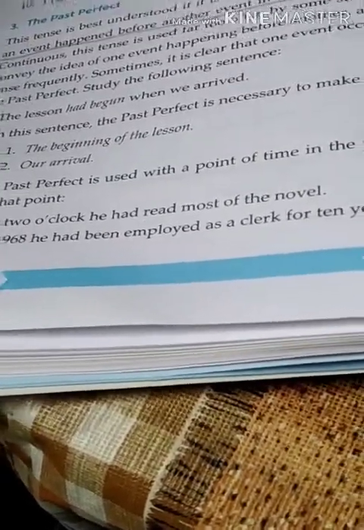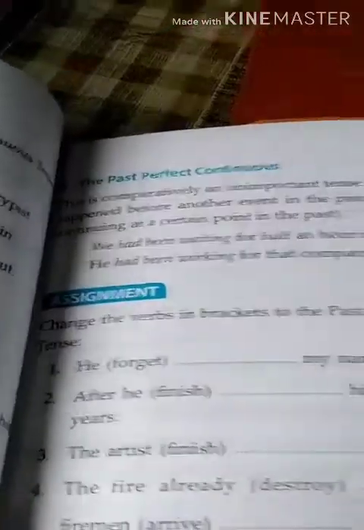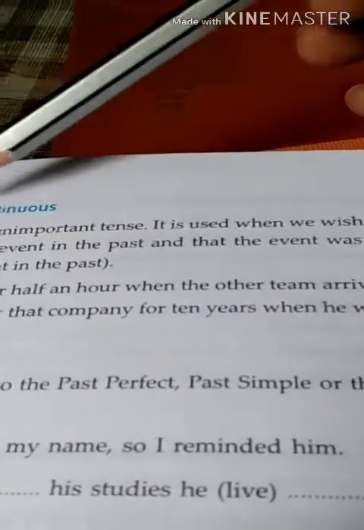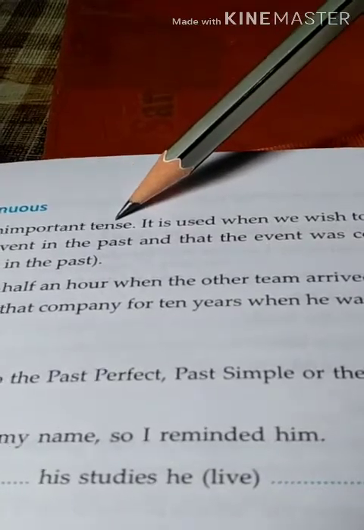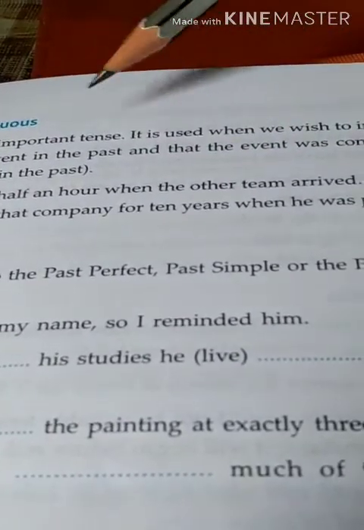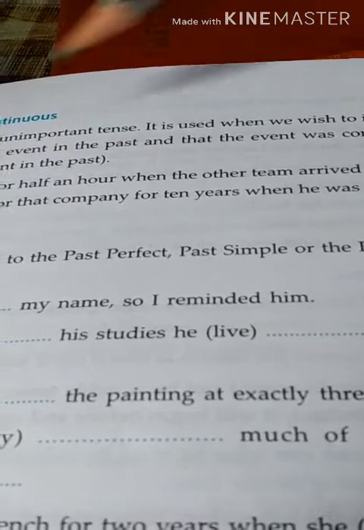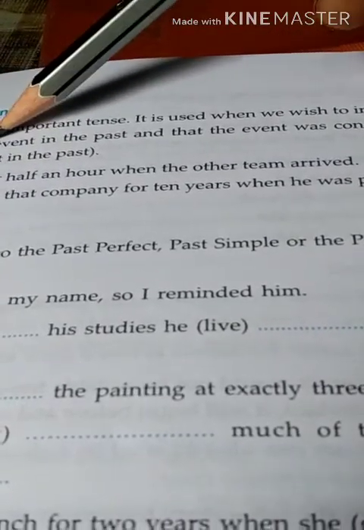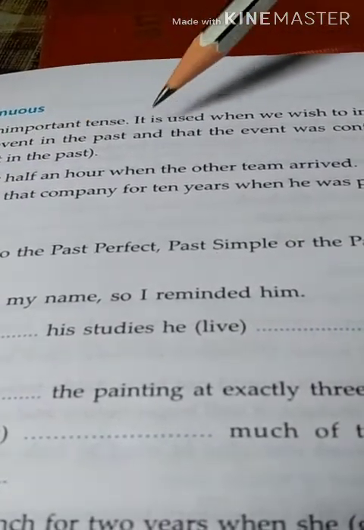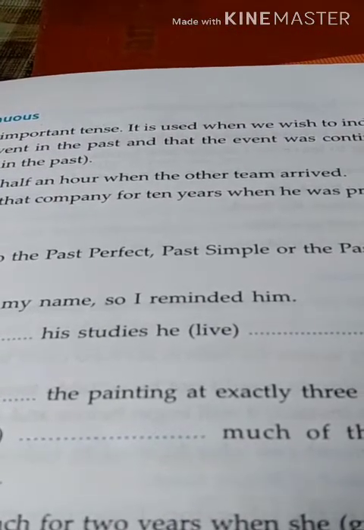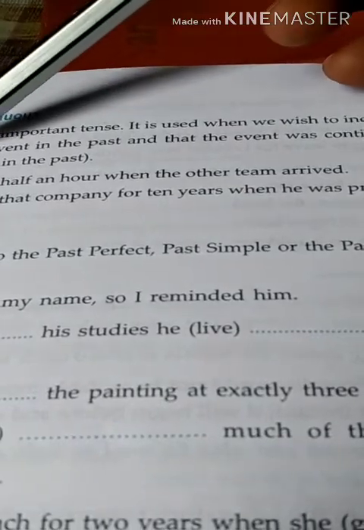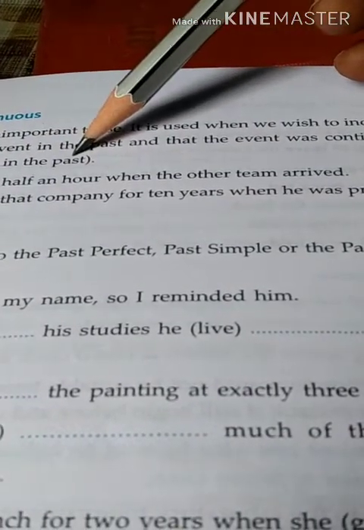Point is given. Now come to the past perfect continuous tense. This past perfect continuous tense is comparatively an unimportant tense. It is used when we wish to indicate that an action happened before another event in the past, and that action was continuous, or maybe it was still going on up to a certain point in the past.